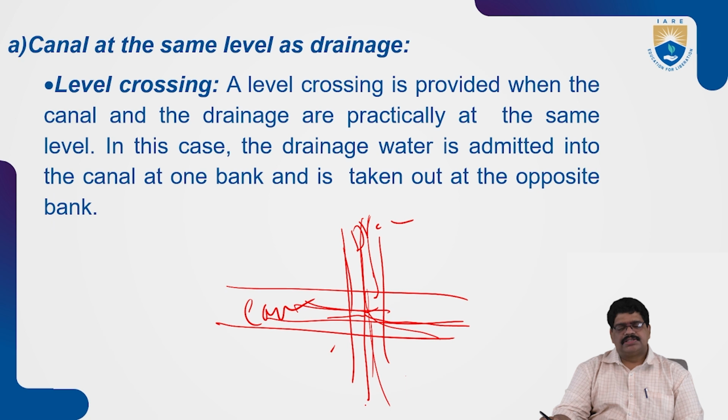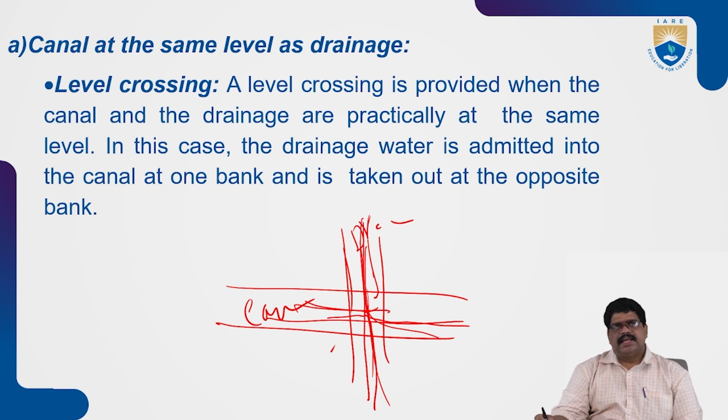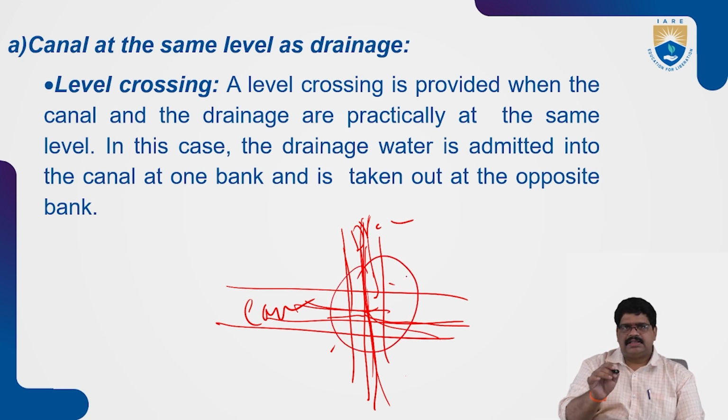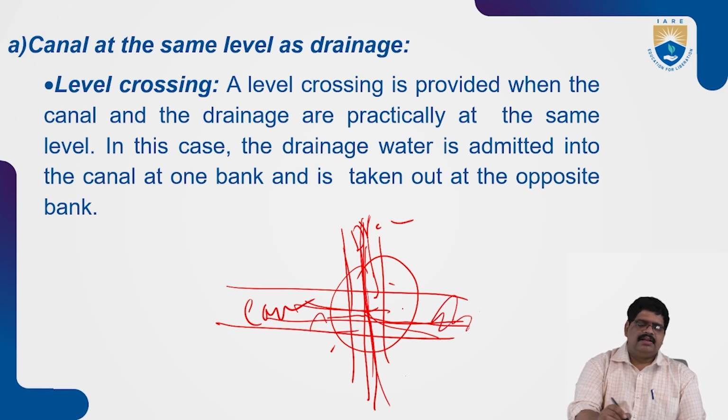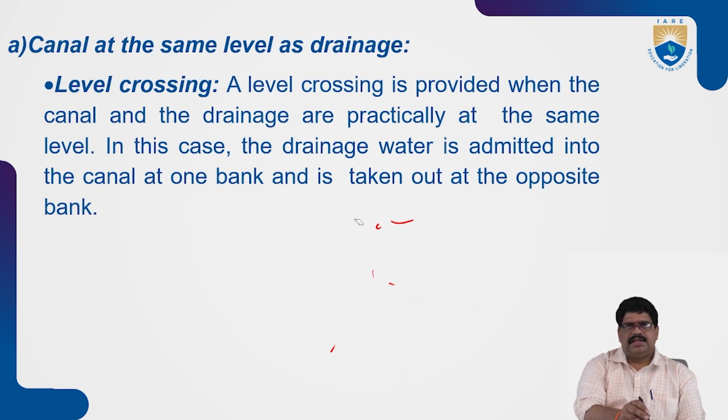This type of crossing is called level crossing. Level crossing means the drainage level and the canal level are at the same level. This is one of the situations for cross drainage works.